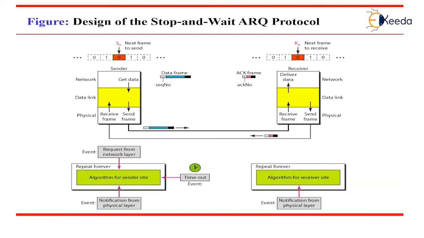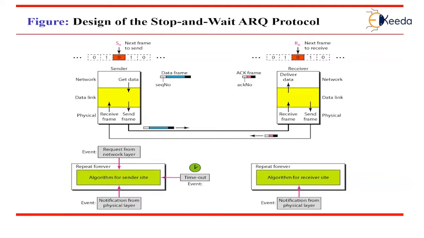Since the sequence numbers must be suitable for both data frames as well as acknowledgement frames, we use this convention. The acknowledgement numbers always announce the sequence number of the next frame expected by the receiver.